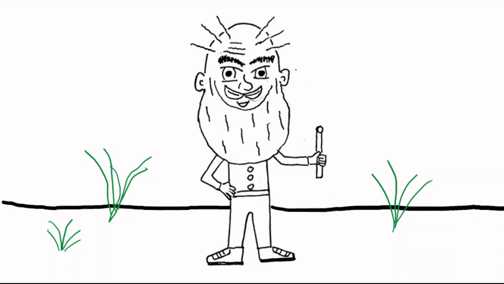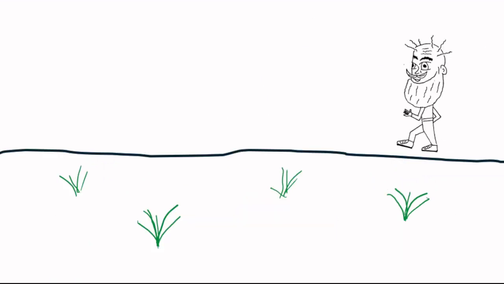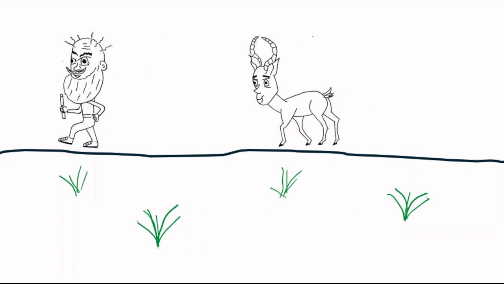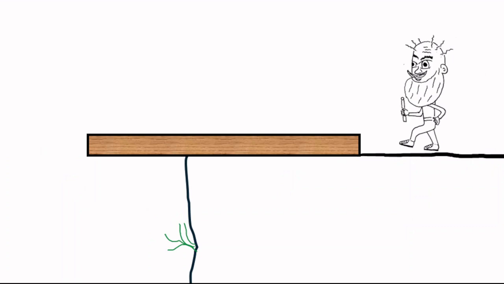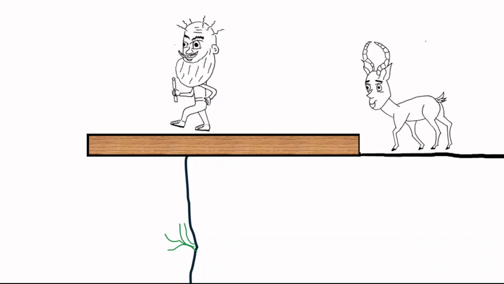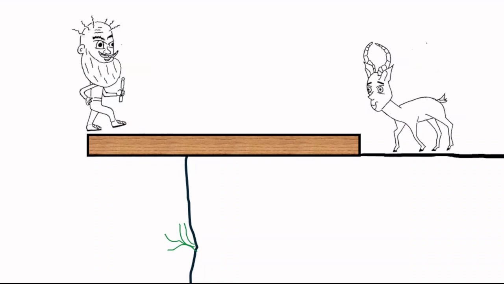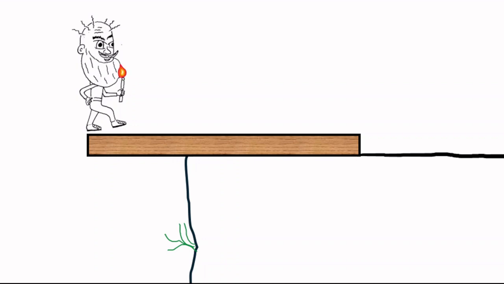This is a story of a man who was chased by a gazelle. Eventually the man reached a wooden beam that was overhanging a cliff. He jumped onto the beam and made his way to the end. Then he turned around to face the angry gazelle. To save himself, he had only one option left. He lit his torch. And the gazelle was scared and backed away.